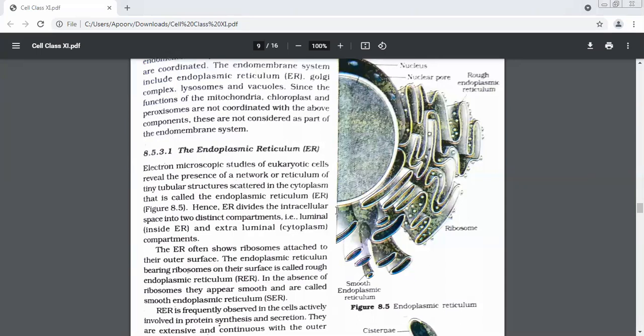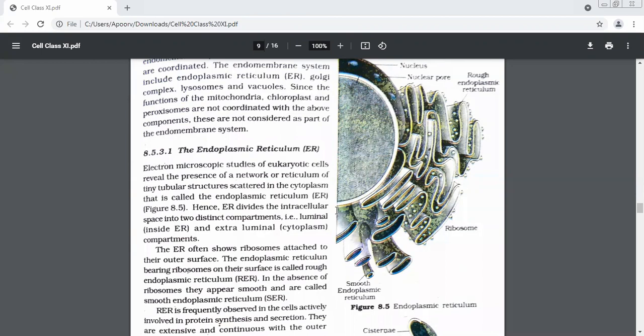So some of the area will be before the tube and some of it will be after. Something like this you can imagine. The area coming inside towards the tube is called luminal, the inside part of ER, and the outer one is extraluminal.